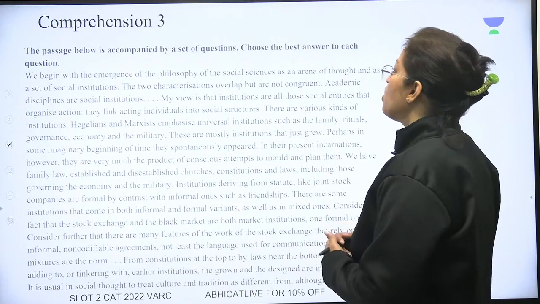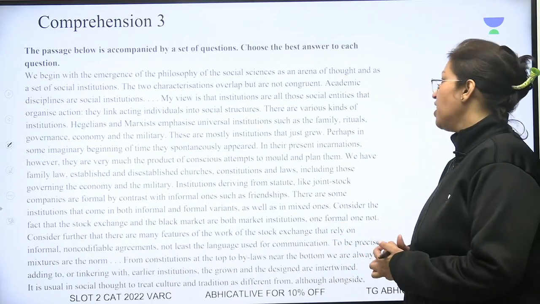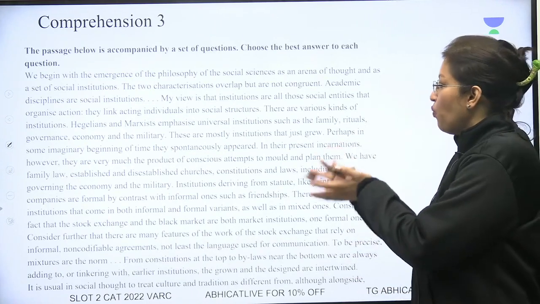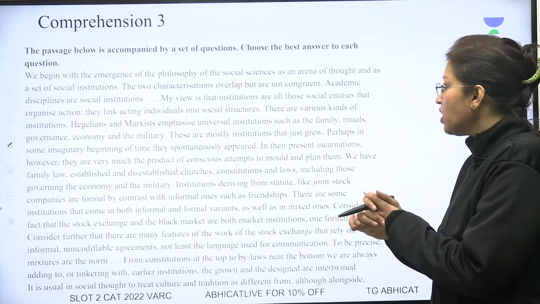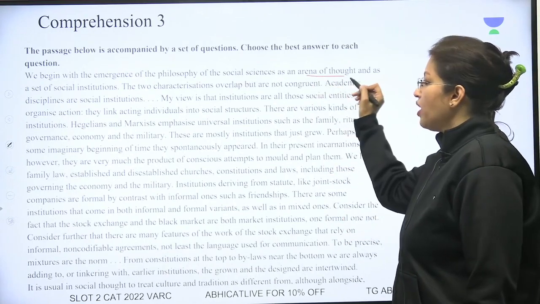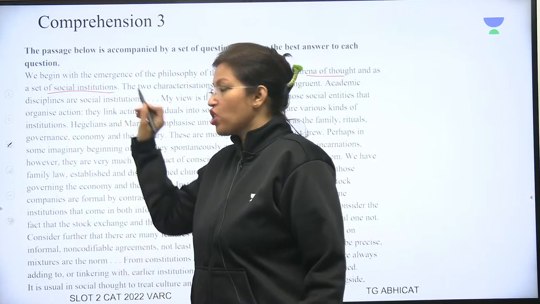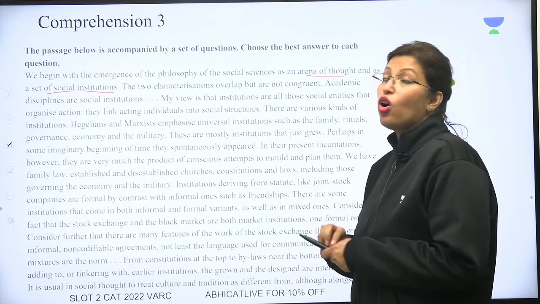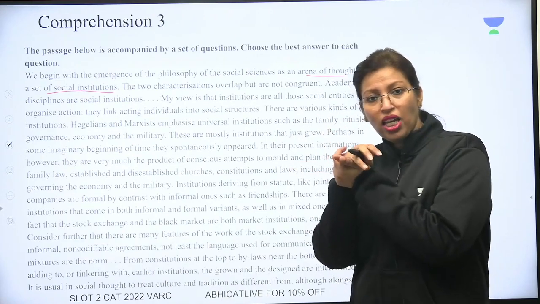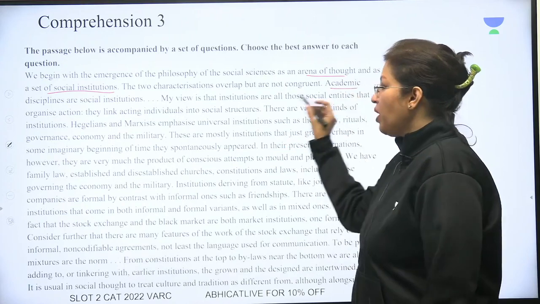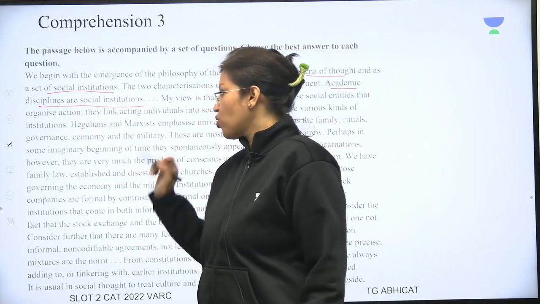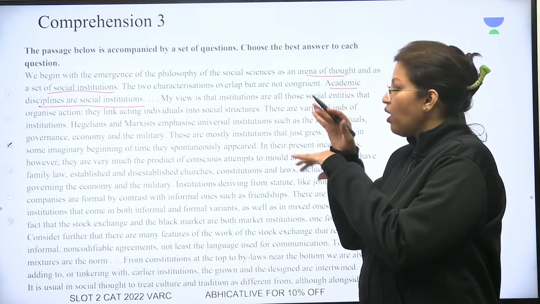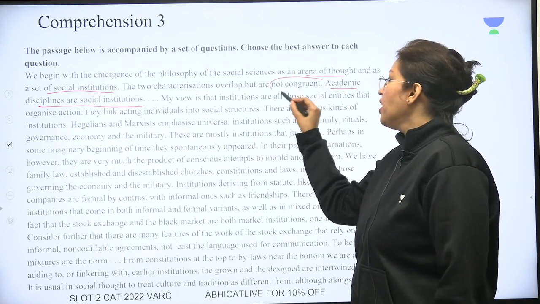We begin with the emergence of the philosophy of social science as an arena of thought and as a set of social institutions. So we start with how did the philosophy of social science emerge? It emerged as an arena of thought and as a set of social institutions. The two characterizations overlap but are not congruent. Academic disciplines are social institutions. These are two concepts that overlap but are not congruent.